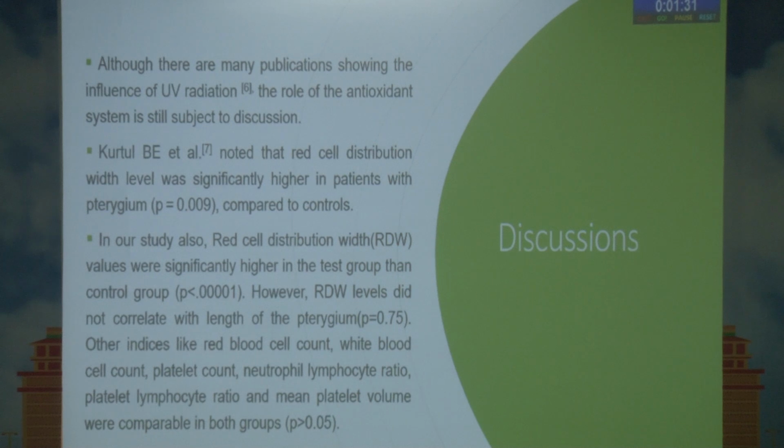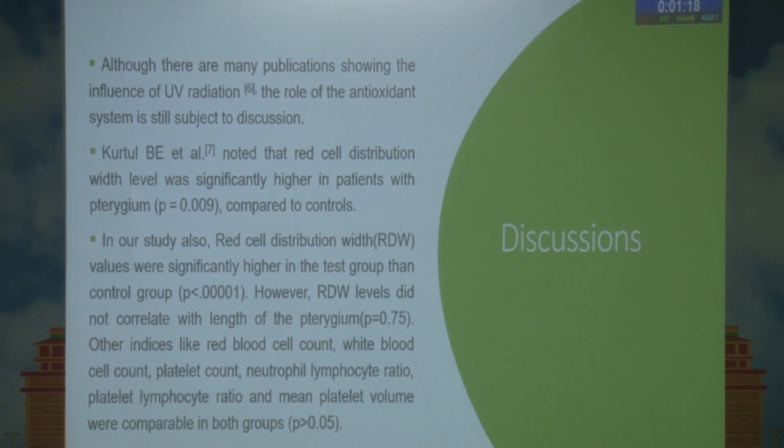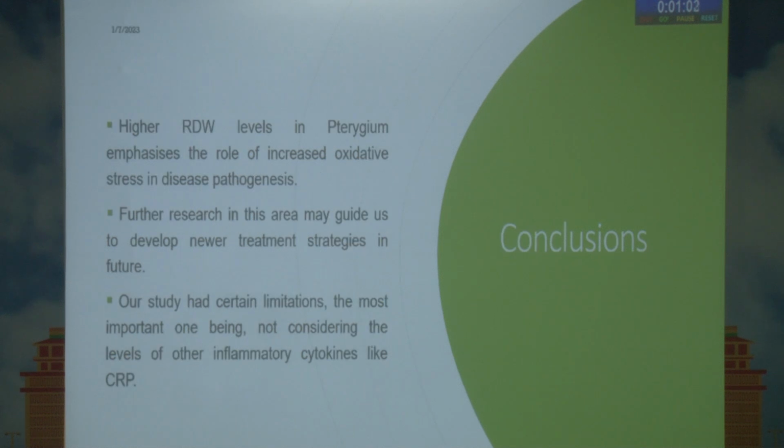Although there are many publications showing the influence of UV radiation, the role of the antioxidant system is still subject to discussion. There has been only one previous study regarding this, by Kotal B. et al., who noted that the red cell distribution width level was significantly higher in patients with pterygium compared to controls. In our study also, RDW values were significantly higher in the test group, and RDW values did not correlate with the length of the pterygium, and the other indices, as we have already discussed, were not significant. So we may conclude that higher RDW levels in pterygium emphasize the role of increased oxidative stress in disease pathogenesis.